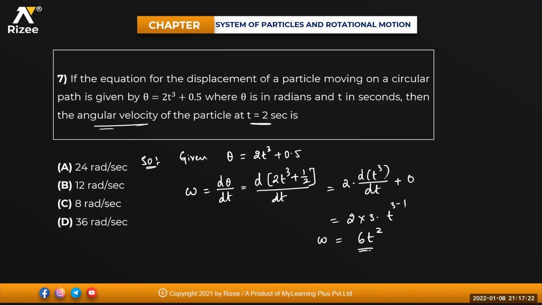So at t is equals to 2 seconds, omega will be equal to 6 into 2 whole square. That is equals to 6, 2 square is 4. 6 4s are 24. So answer is 24 radians per second. Option A.